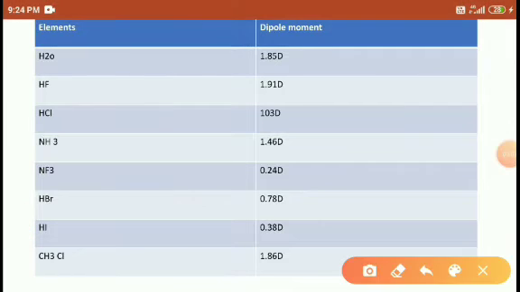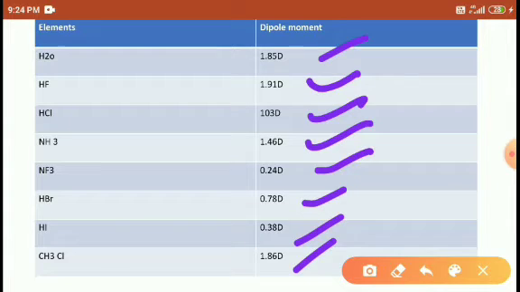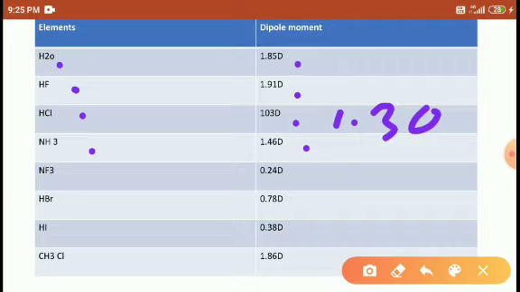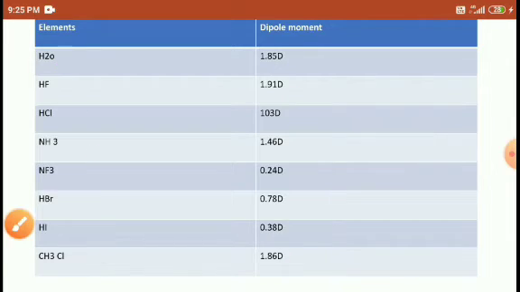Some dipole moments are determined experimentally, and some examples are given here. These are all experimentally determined dipole moments. Right, students? So water 1.85, HF 1.91, HCl 1.30. So friends, it is 1.30, right? NH3 1.46, NF3 0.24, D means Debye, HBr 0.78, HI 0.38, CH3Cl 1.86.